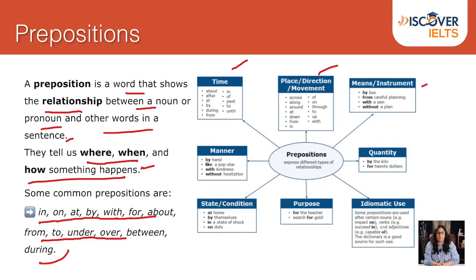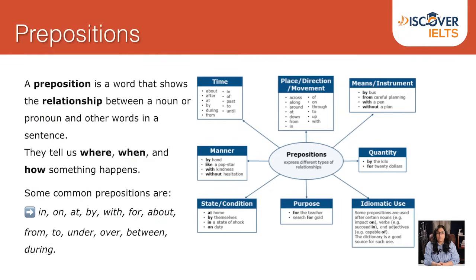For example, by bus, from, with, without. Then for quantity, by, for, idiomatic use, purpose, state and condition, and manner. If you want to improve in preposition, I'll help you in the next video, especially on prepositions.